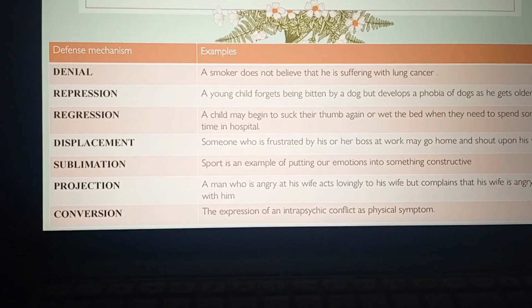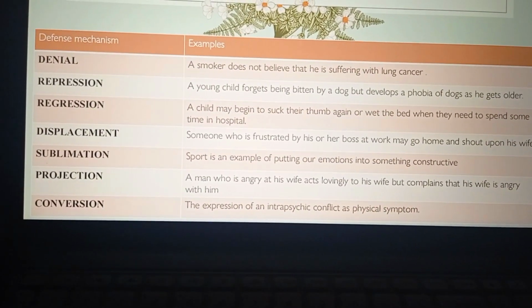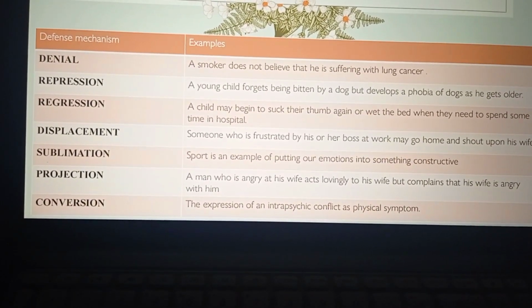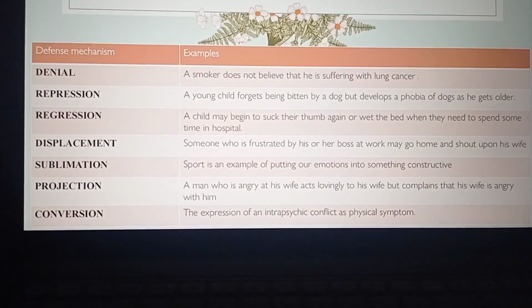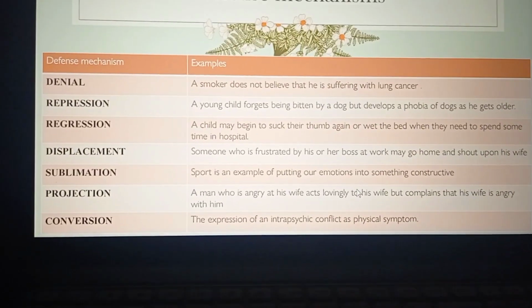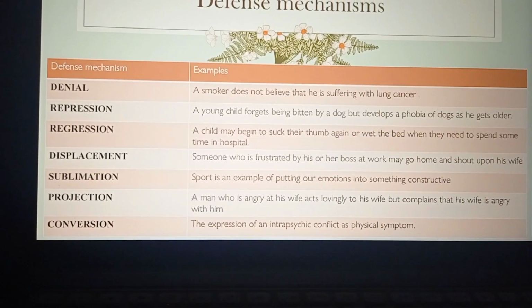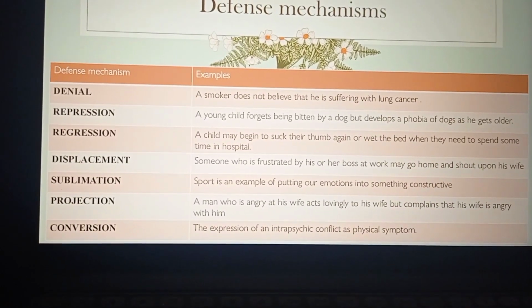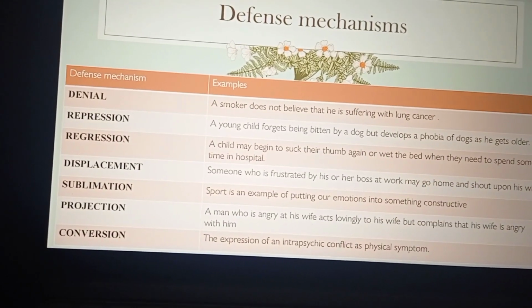Now we'll see displacement. Displacement is a kind of defense mechanism where the individual replaces or displaces his anger or some emotions from the higher things to lower things.